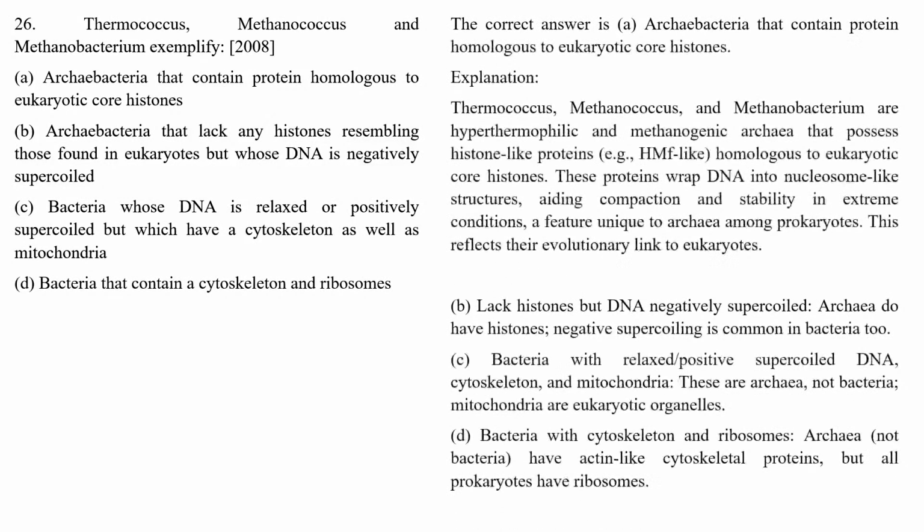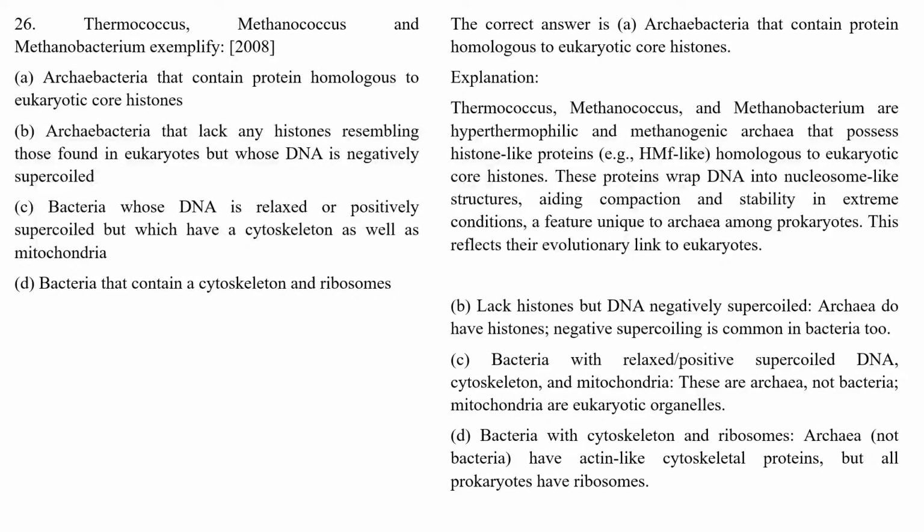The correct answer for this question is option A, archaebacteria that contain protein homologous to eukaryotic core histones. Thermococcus, Methanococcus, and Methanobacterium are hyperthermophilic and methanogenic archaea that possess histone-like proteins homologous to the eukaryotic core histones.